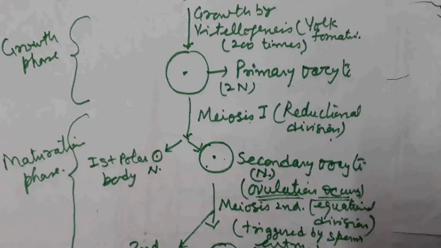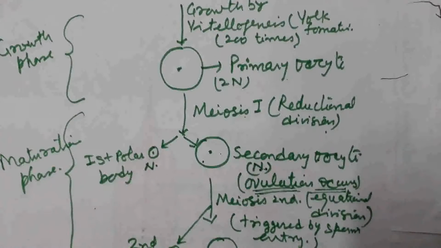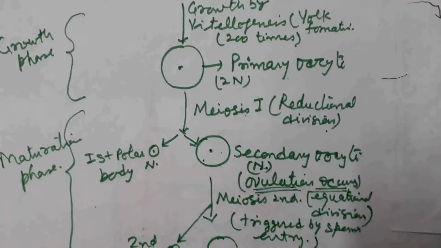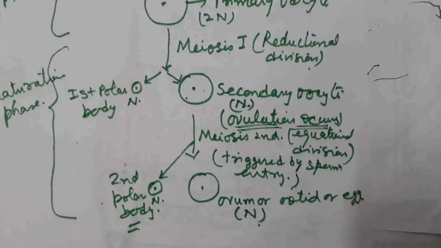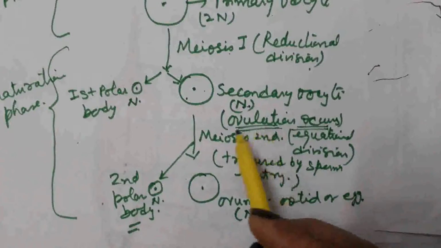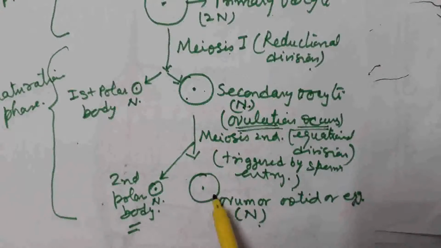In the fallopian tube, if sperm entry takes place into the secondary oocyte, then the meiosis second division takes place. So the second meiosis division is triggered by sperm entry. Meiosis second is the equational division. So the chromosome number present in the secondary oocyte is n, and in the newly born cell the chromosome number remains the same, that is n.